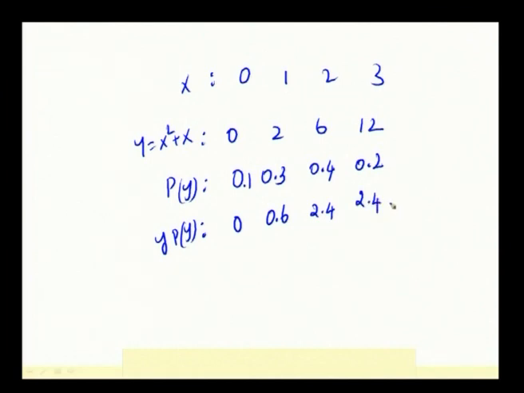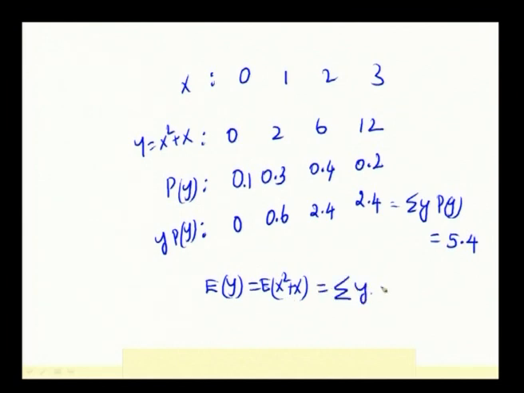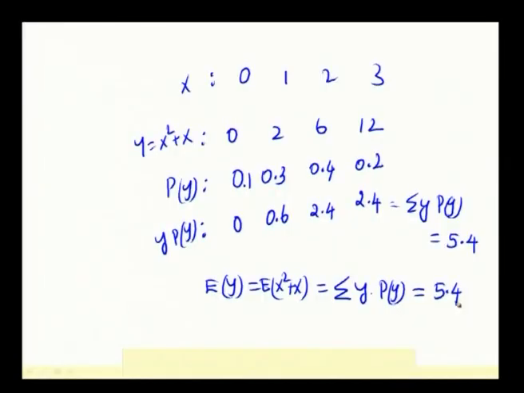Summation of this, summation y into p of y, just adding 0 plus 0.6 plus 2.4 plus 2.4, you get summation y into p of y which is equal to 5.4. So, expectation of y which is expectation of x square plus x according to the formula is summation y into p of y, and this is equal to 5.4. So, we have found out the expectation of a function of a discrete random variable.